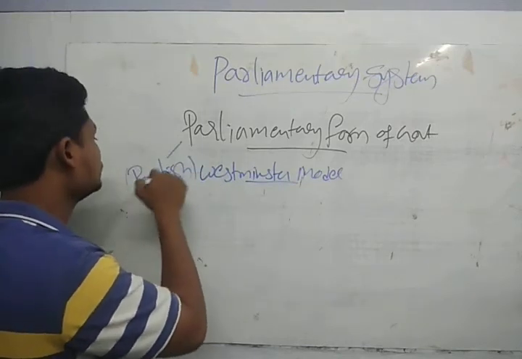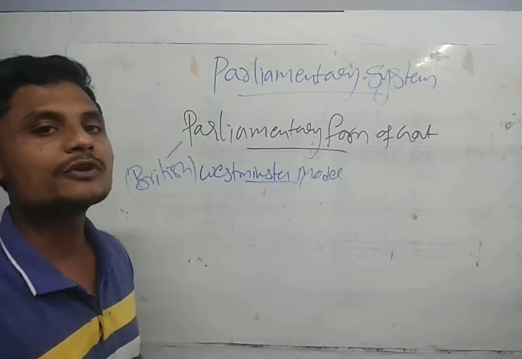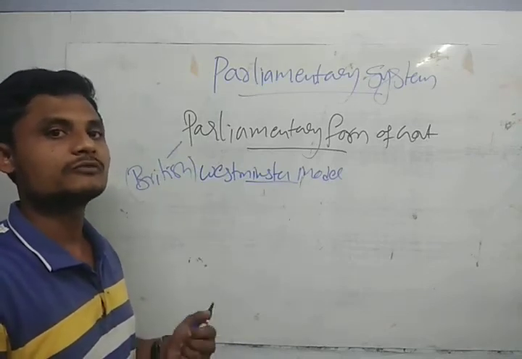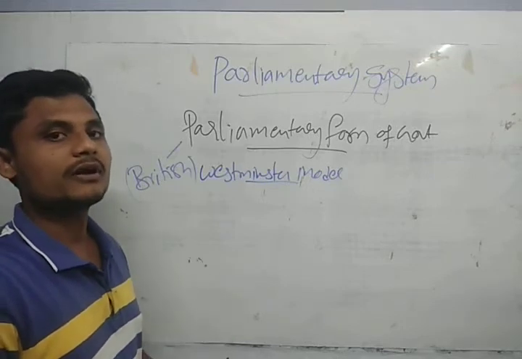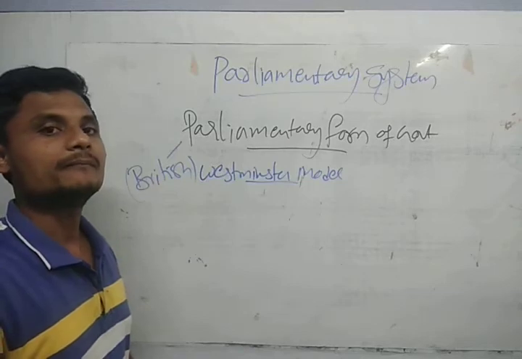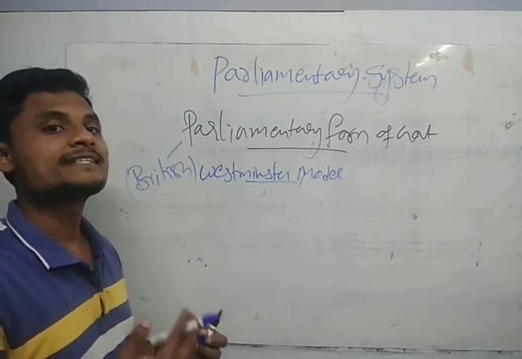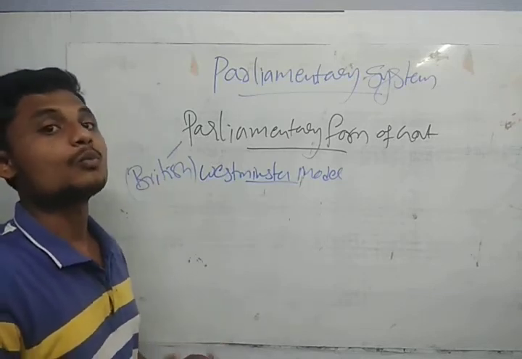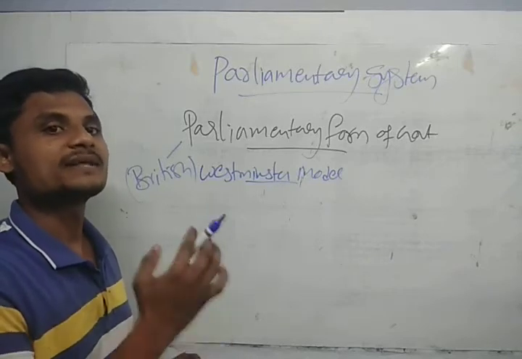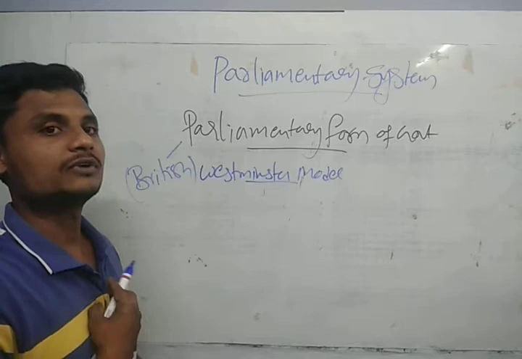So guys, different countries have different forms of government. Mainly we are going to see the parliamentary form of government and the presidential form of government. What exactly is the parliamentary form and what exactly is the presidential form, that we are going to see.